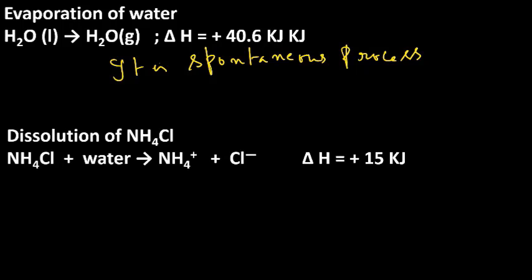Similarly, another process, dissolution of ammonium chloride. Ammonium chloride is a solid substance. It is an ionic substance. So ions are held very strongly with each other. When it is dissolved in water, the ions are separated. That is, the strong attractive forces are weakened, overcome, therefore it converts into ions. So the strong attractive forces are broken by taking the energy, and of course it becomes ions.